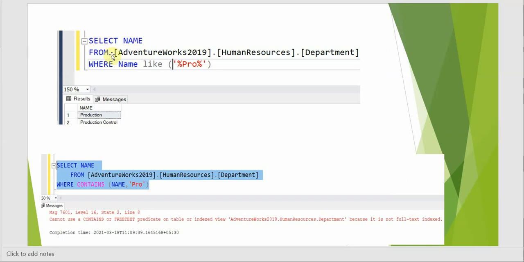Here we are trying to select from the AdventureWorks database the departments in the human resources schema. If I give LIKE along with wildcard characters for 'pro', it gives me Production and Production Control. But if I try the same thing with the CONTAINS keyword, it gives me an error because I have not enabled the full-text index.